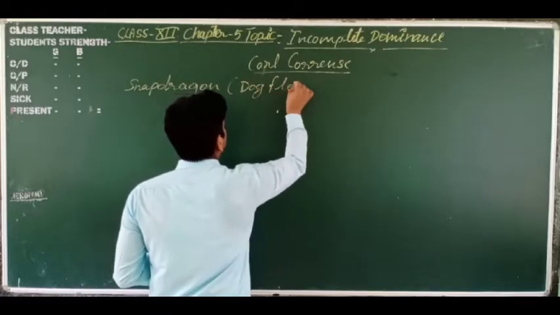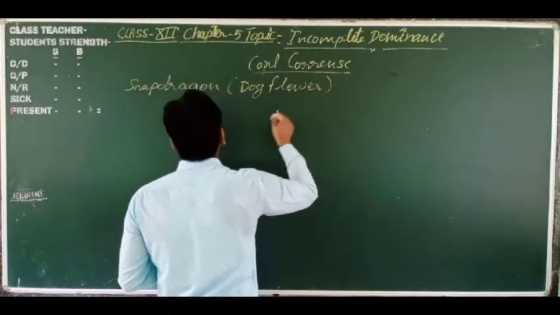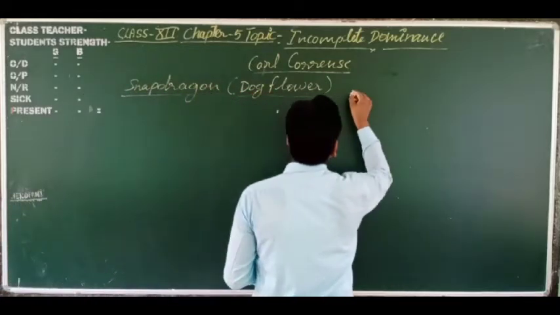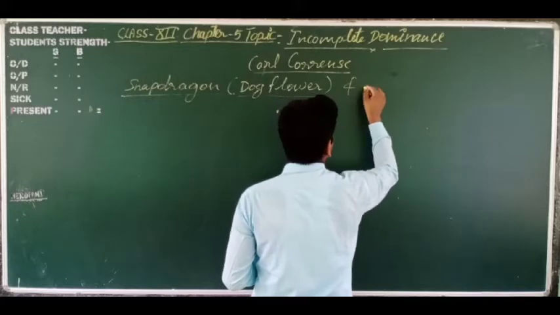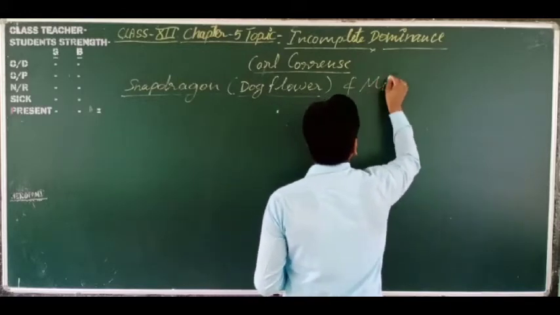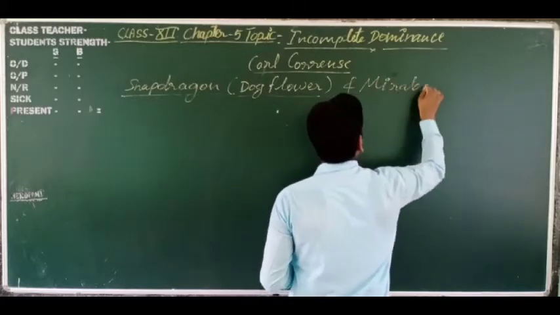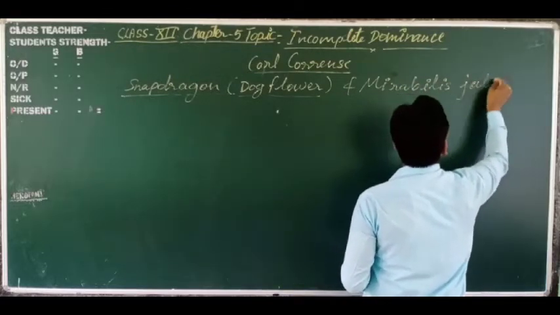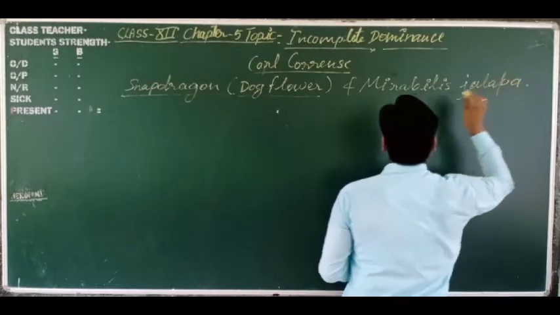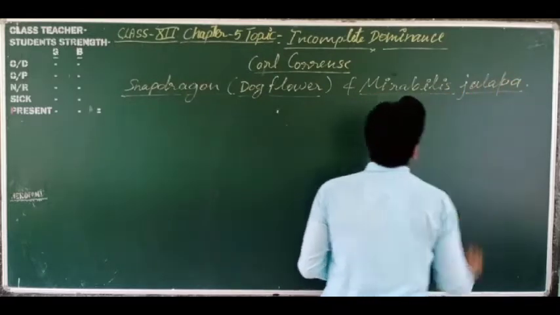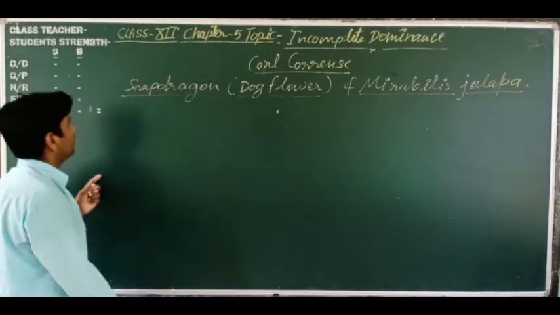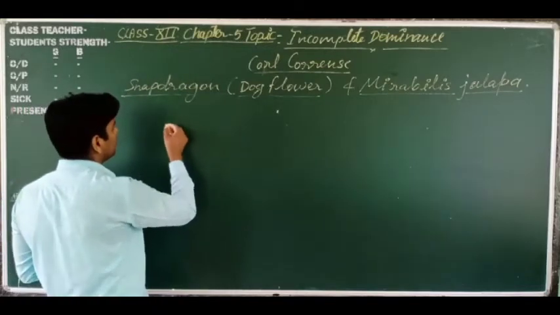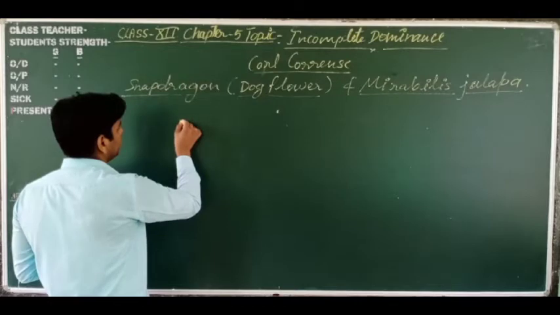Another plant he used was Mirabilis jalapa. Now if anybody performs the cross between two snapdragon plants with different flower colors,